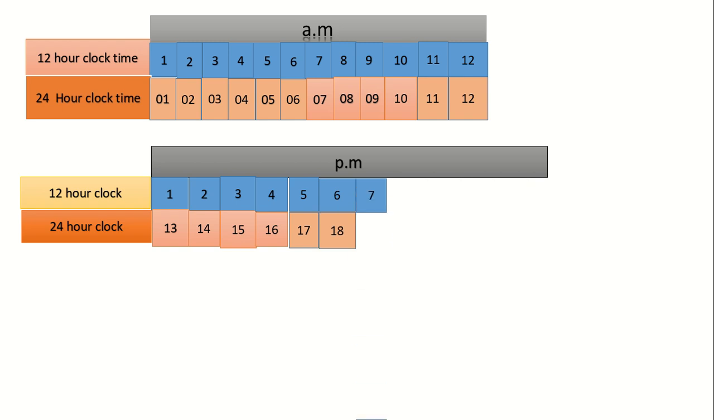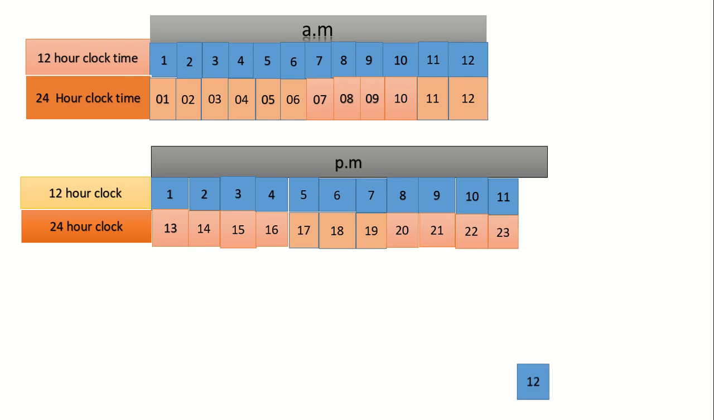If it is 7 pm in 12-hour clock time, the hours in 24-hour clock time will be 19. 8 pm, 20. 9 pm, 21. 10 pm, 22. If it is 11 pm in 12-hour clock time, the hours in 24-hour clock time will be 23. Here, this is 12 midnight, the hours will be 24.